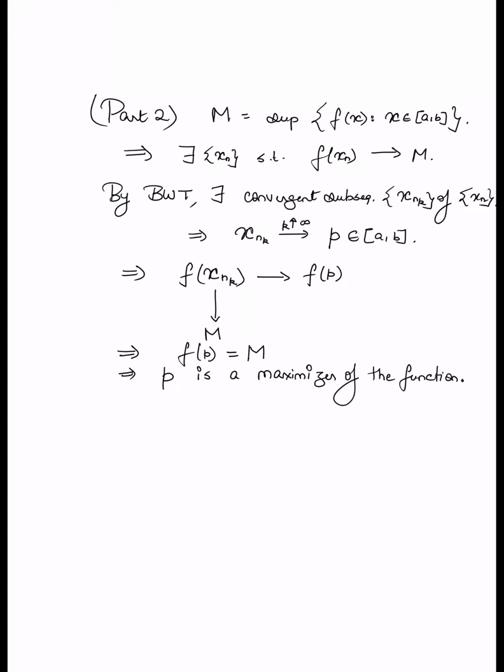Okay, so that is the maximum. A similar argument will apply to the minimum. And that completes the proof.